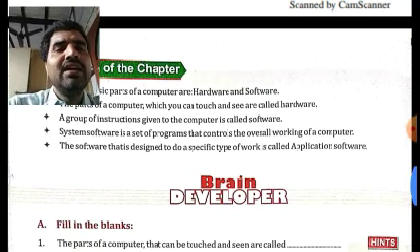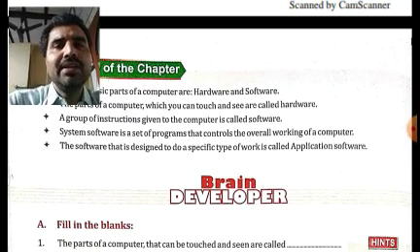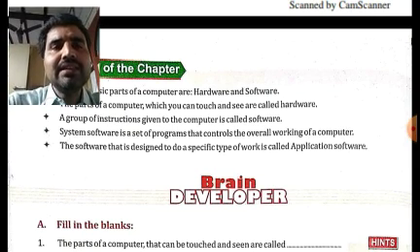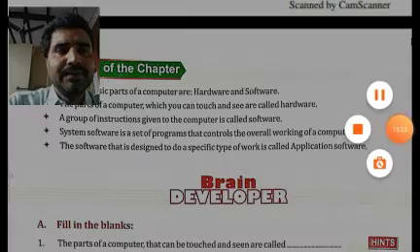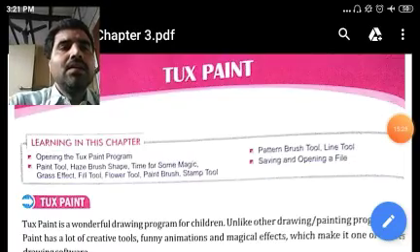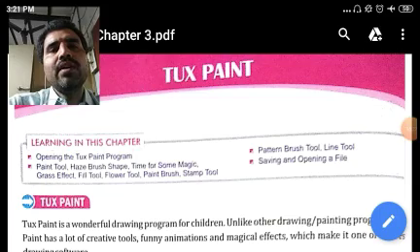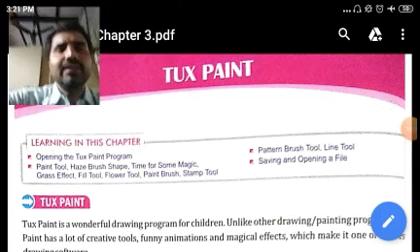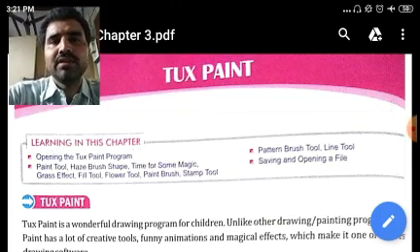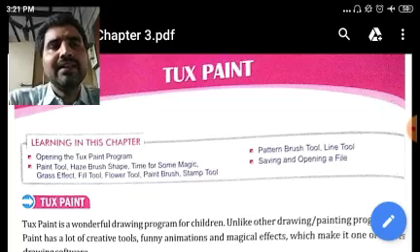Now we will see what questions could be asked from chapter number 3, which is Tux Paint. Okay, so students, now we will discuss what type of questions could be asked from Tux Paint. Okay, let us first discuss those types of questions which could be asked from the exercises. Let us see them first.